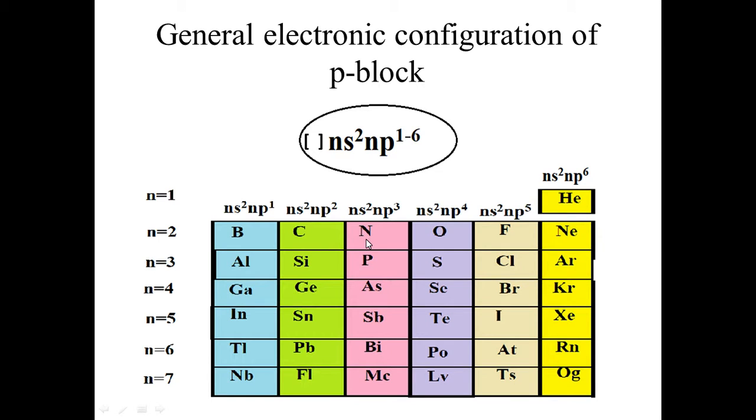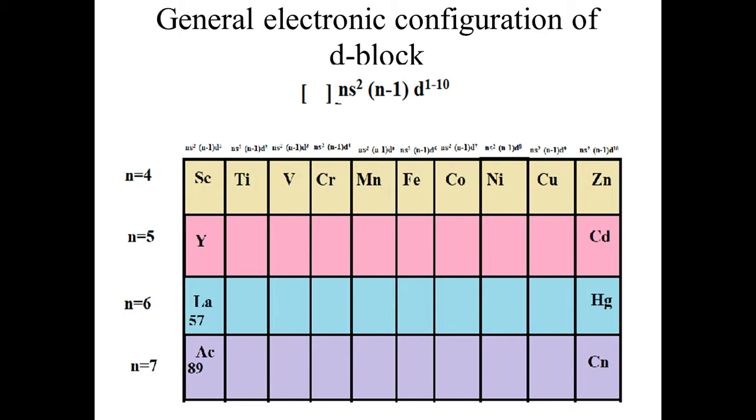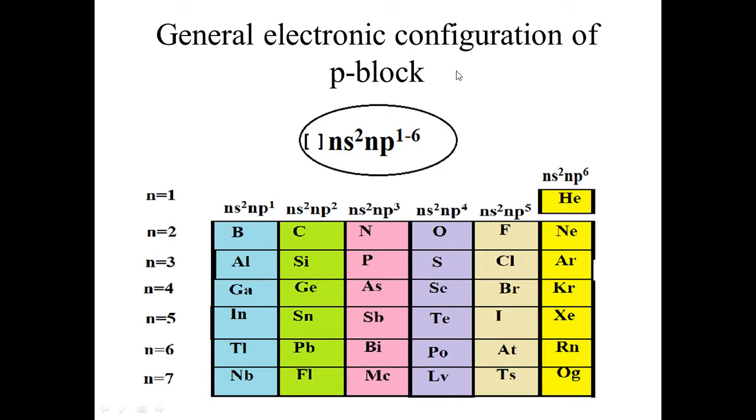By seeing these configurations, we conclude that the general electronic configuration of p block is noble gas ns2 np1 to 6. That means electrons can be filled from 1 to 6. You can see here p1, p2, p3, and p reaches up to 6. There is another question which may come in examination: why does p block have only 6 groups or 6 columns, that is 1, 2, 3, 4, 5, and 6?